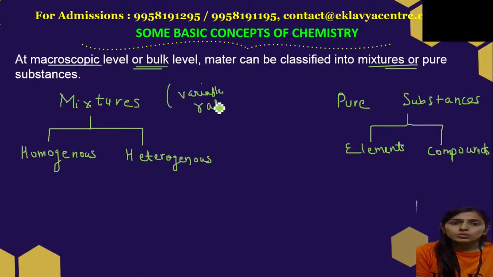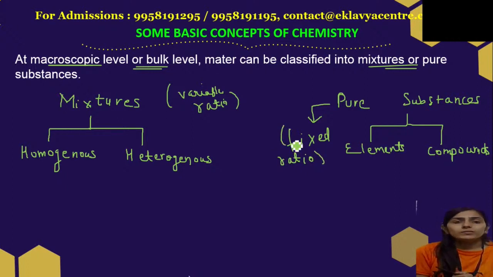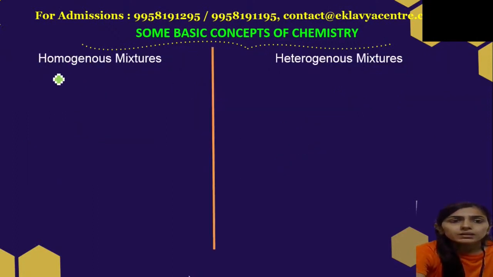But in case of pure substances, the components or substances are present in fixed ratio, right? So now firstly we will discuss mixtures in detail, then we'll move to pure substances.